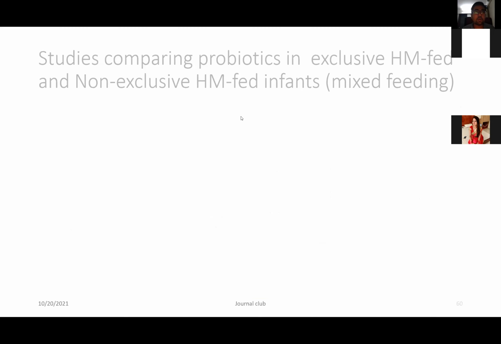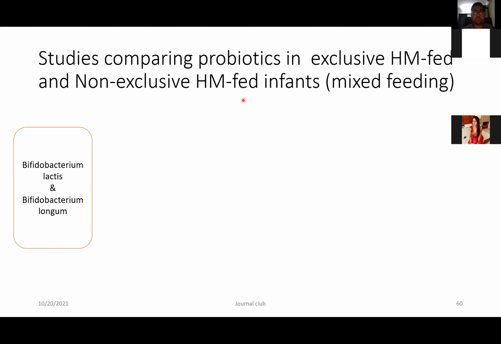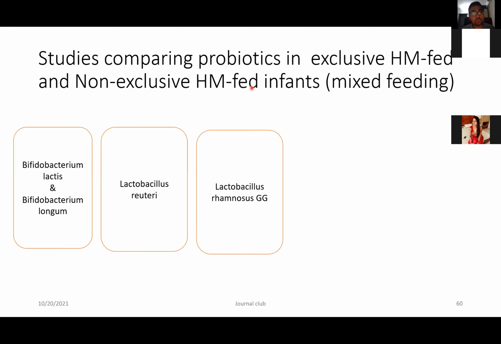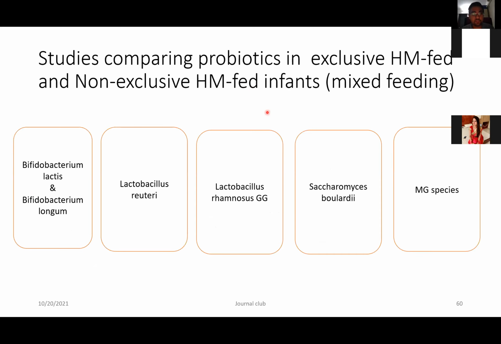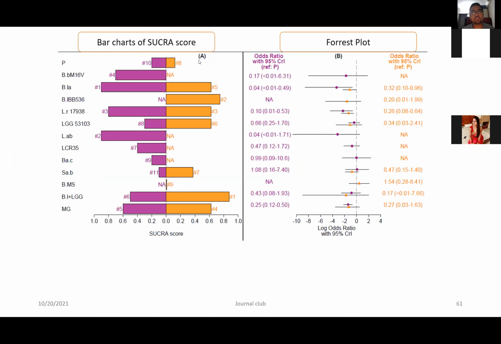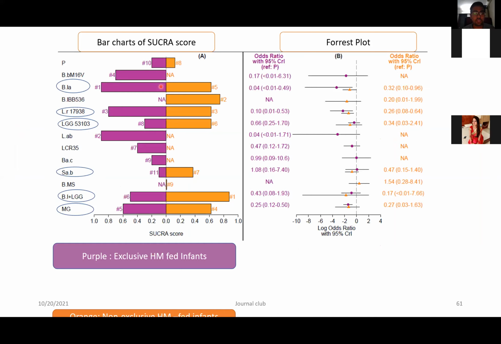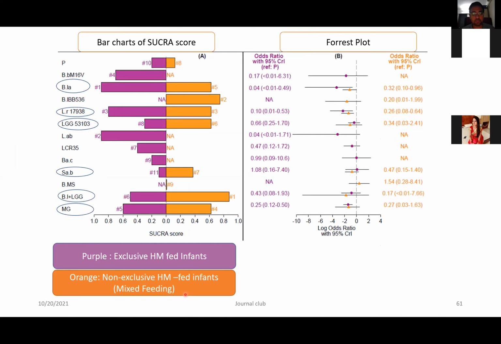Further curating the difference, they studied all the probiotics where they were compared between exclusively human milk fed and non-exclusively human milk fed infants. So this network meta-analysis studied these probiotics based upon their comparison between human milk fed and mixed feeding. So we had Bifidobacterium lactis and longum, Lactobacillus reuteri, Rhamnosus GG, Saccharomyces, and mixed genus species. Now let us see this interesting SUCRA plot versus the forest plot. Here you can see the pink color denotes the exclusively human fed infants, and the orange color denotes the mixed feeding, that is the non-exclusively human fed infants.